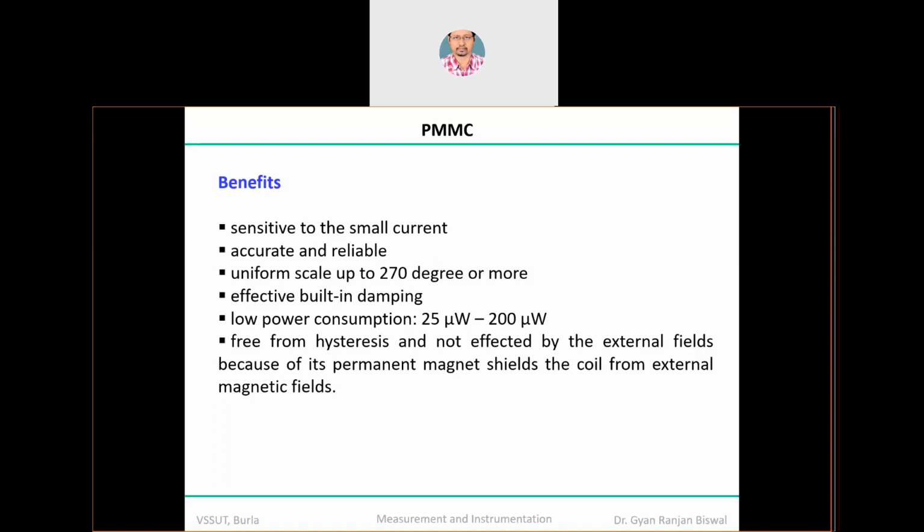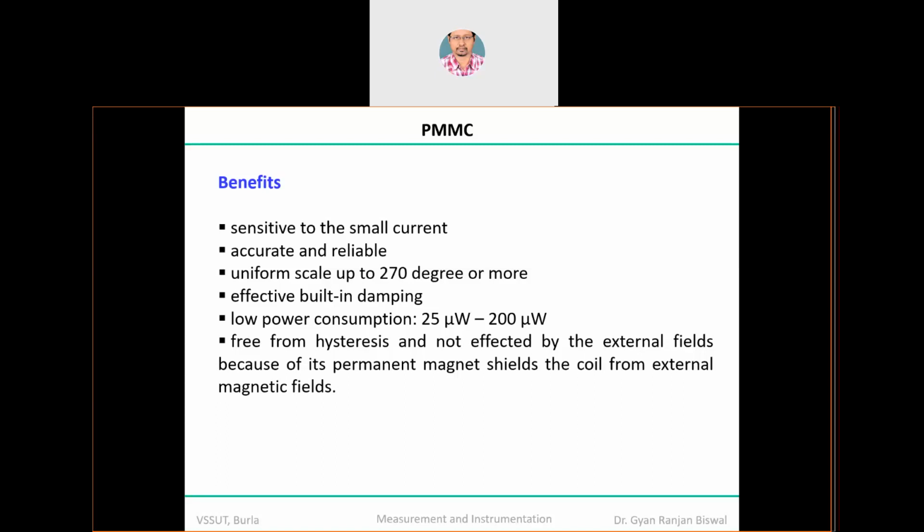Why do we use this standard device? To calibrate the measuring device. Whatever device we are supposed to use, first we should calibrate it so that it gives you a true or faithful result, not a miscalculation. Clear? So to calibrate other devices, we use the PMMC device, particularly for DC applications. How much range of measurement can it offer? It can offer almost 270 degrees or more. Not perfectly 360 degrees, but 270 degrees or more it can measure.